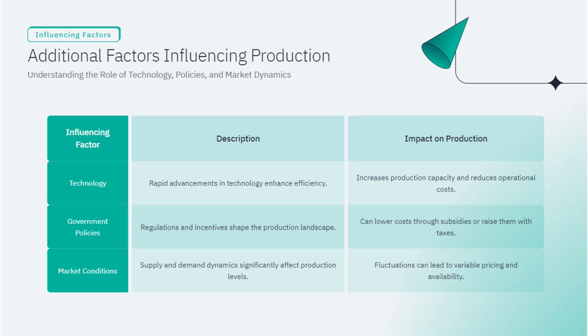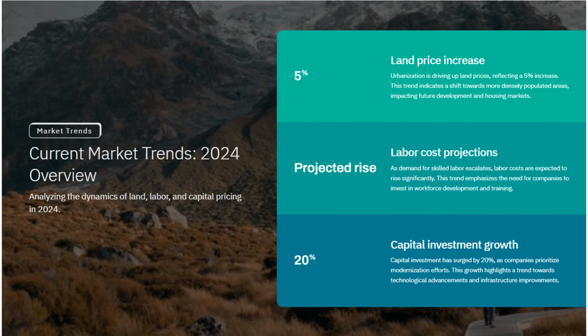These points provide a snapshot of the economic trends expected in 2024, focusing on the pricing of land, labor, and capital. Understanding these trends can help businesses and investors make informed decisions. Market trends. Current market trends, 2024 overview.